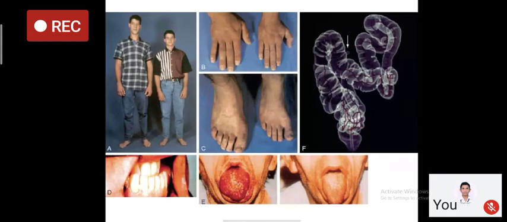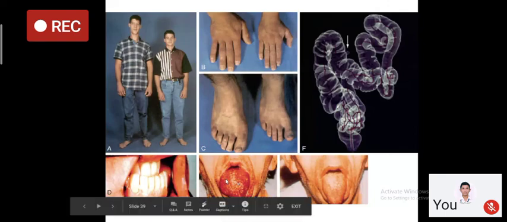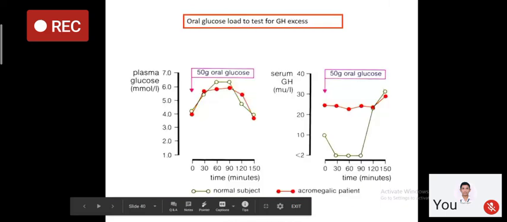These are some of the photographs where you can understand. These are two brothers. You see the difference in height of the brother who is suffering from acromegaly. And just appreciate the hands. See the change in facial appearance. See the size of hand and feet in an individual who is having acromegaly as compared to a normal individual. Megacolon, macroglossia. Now, how can macroglossia be assessed? You ask the patient to protrude the tongue. There will be marks of teeth on the side of the tongue, which is suggestive of macroglossia. You see malocclusion of teeth. So there are various manifestations of acromegaly.